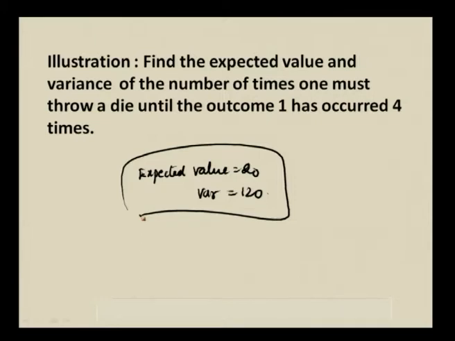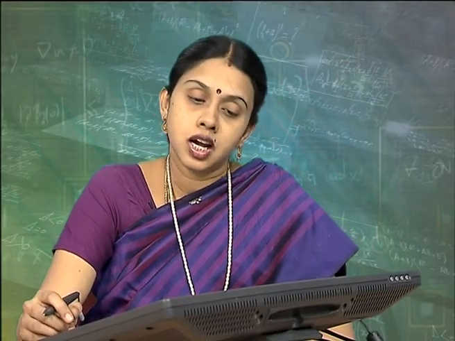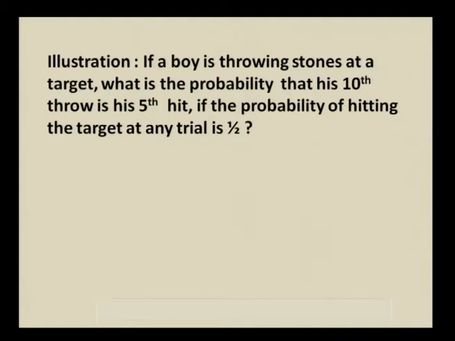What about the next problem? If a boy is throwing stones at a target, what is the probability that his 10th throw is his 5th hit if the probability of hitting the target at any trial is 1 by 2? That is, 10 times he should throw to get 5 successes. What is the number of trials required to get 5 successes? R is equal to 5. Number of trials required to get 5 successes is 10, right.